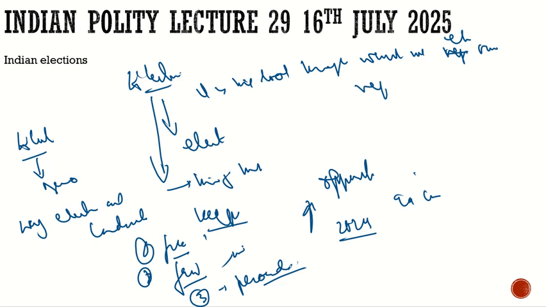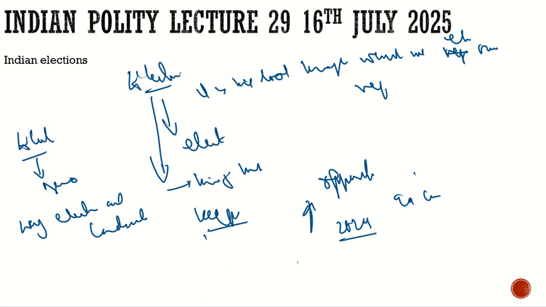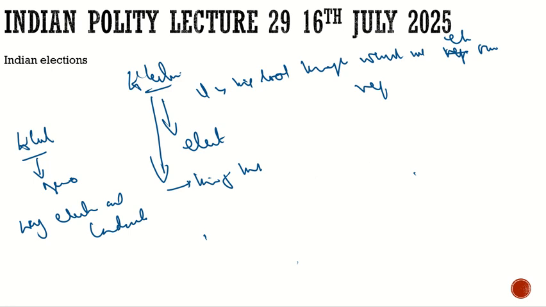Now we have understood the key features of the election. If these features are present, then we can call it a free and fair election, and then we can call it a democratic country. We understood it. Now let us see what the constitution says about it. Let us find out the various constitutional provisions which discuss the election, so that we get an idea about it.